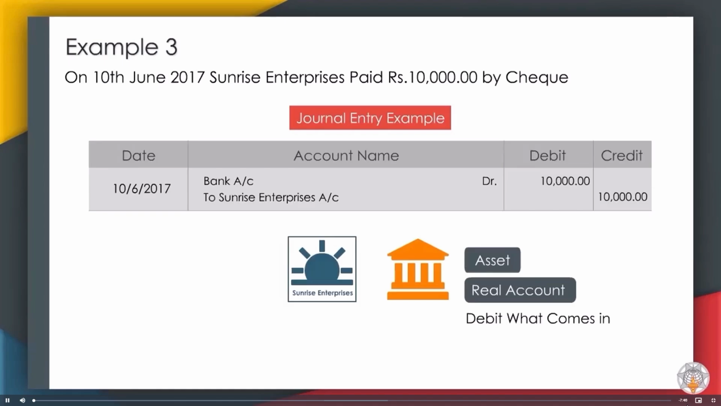Sunrise Enterprises account is a personal account. As Sunrise Enterprises is paying us, he is a giver. For personal accounts, credit the giver.